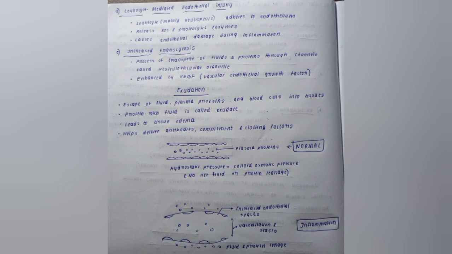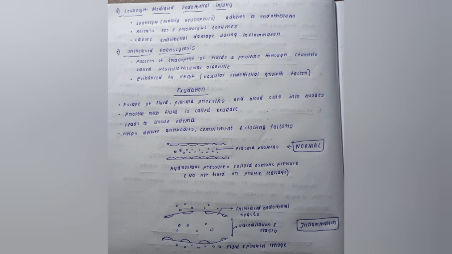Now coming to the next mechanism, that is leukocyte mediated endothelial injury. Leukocytes adhere to the endothelium and release reactive oxygen species and proteolytic enzymes, causing endothelial damage during inflammation. One more mechanism is increased transcytosis, the process of transport of fluids and proteins through channels called vesiculo-vacuolar organelle.